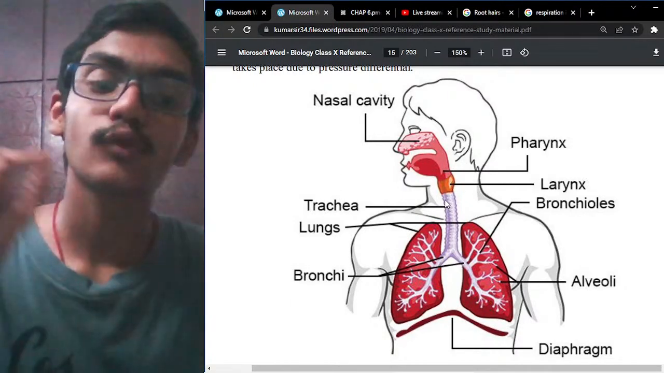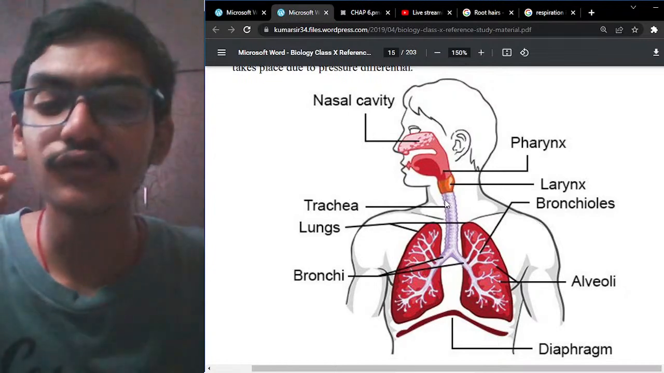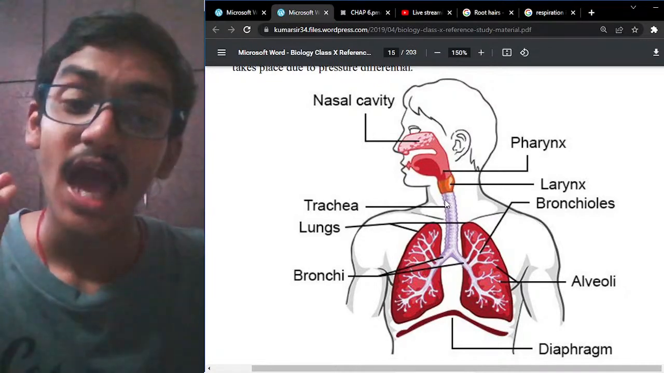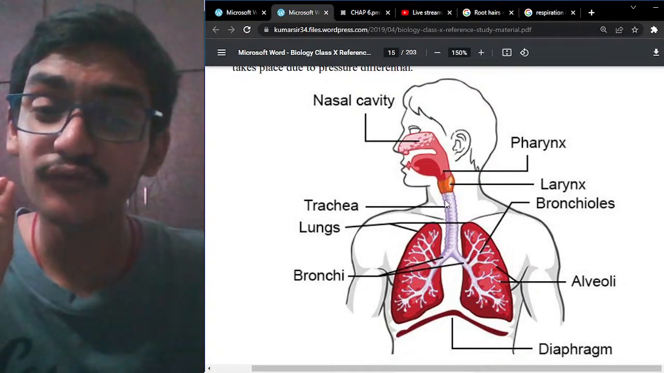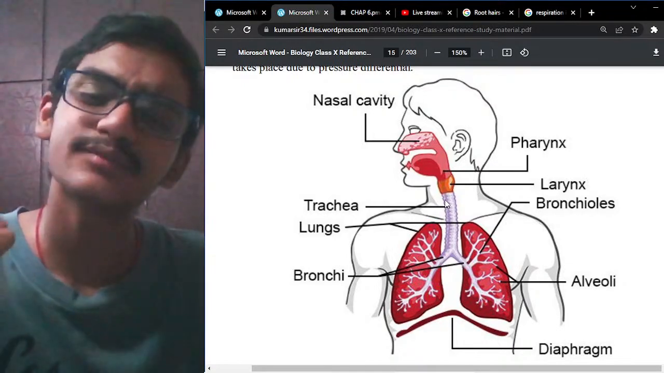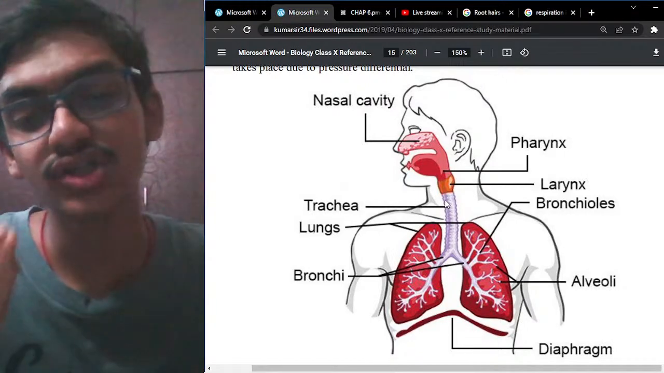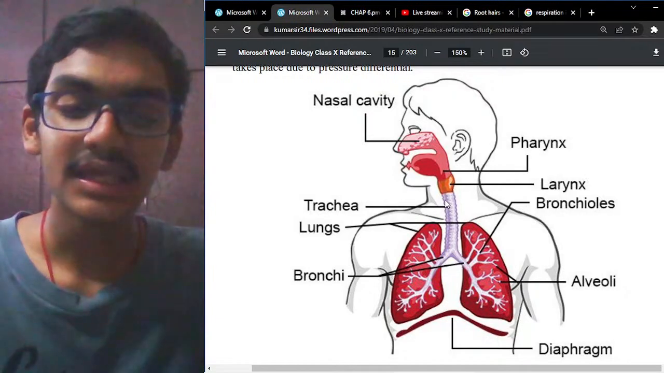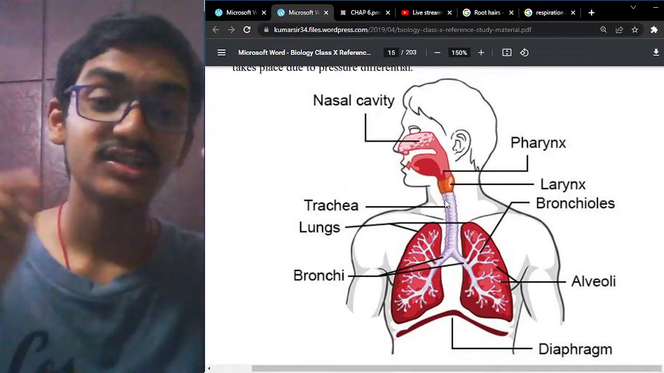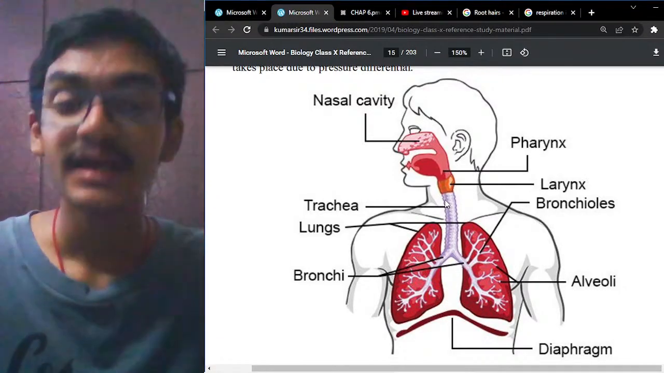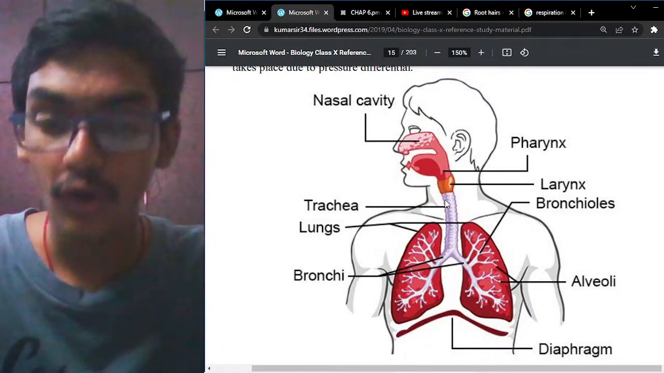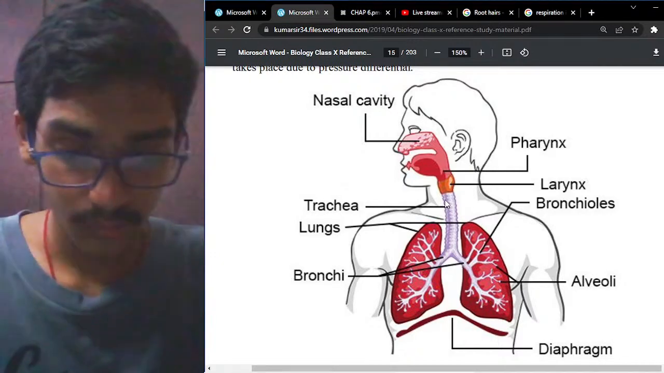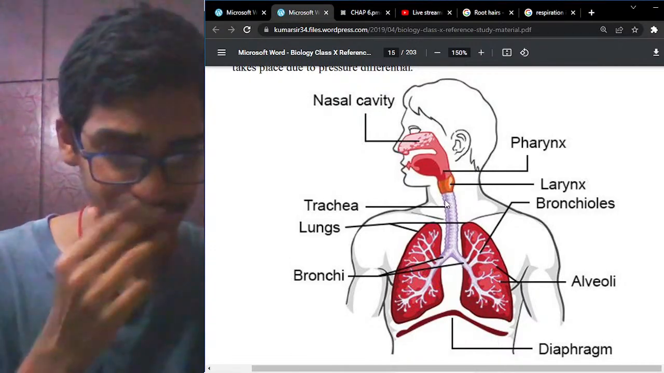Okay, so the bronchi will again further divide into a few small structures called bronchioles, and these bronchioles will have some finger-like, very, very small, minute air-sac structures called alveoli. So the trachea will divide into bronchi, the bronchi will divide into bronchioles, and the bronchioles will divide into alveoli. Okay, now you got an understanding, right?